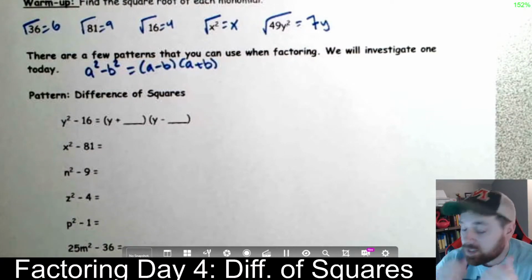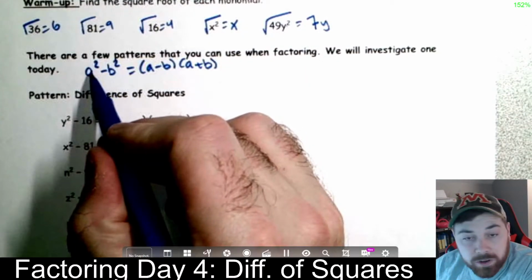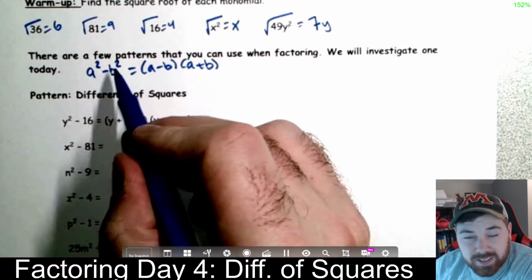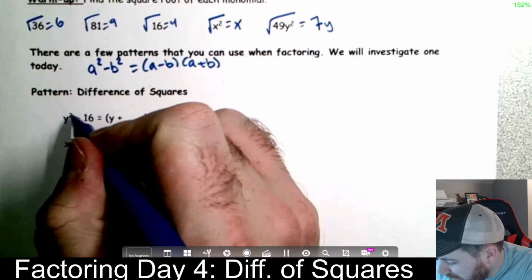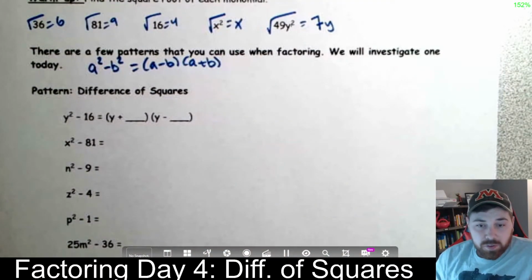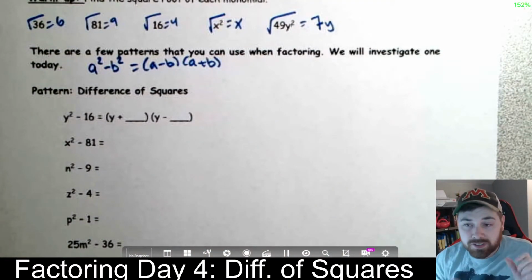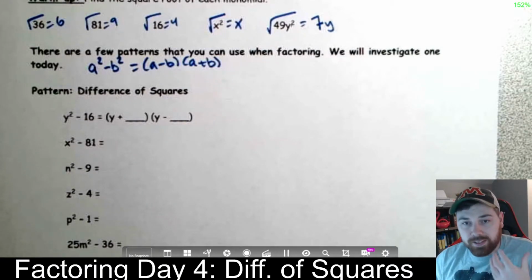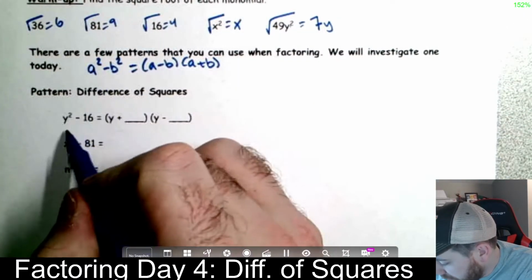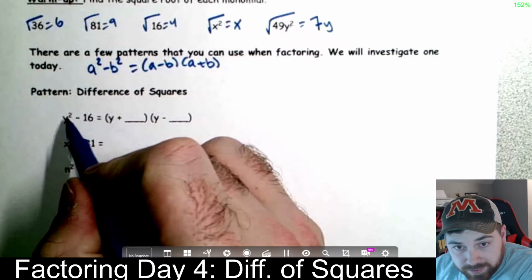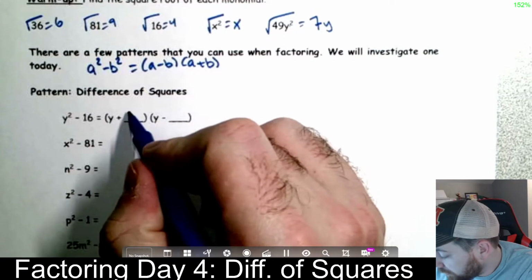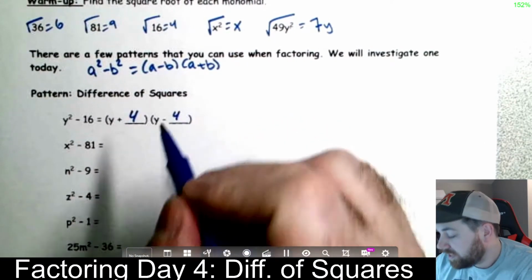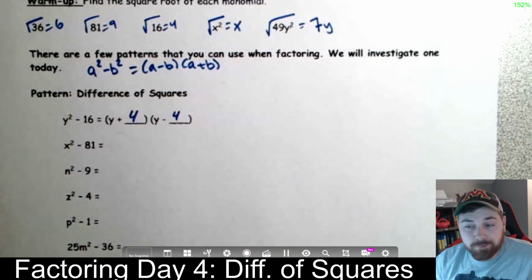In general, that's all you need. So the reason we did square roots is that you're going to need to find the square root of this to find the A and the square root of this to find the B. So let's do a few of these. Y squared minus 16. Ask yourself the question, is it in the form of something squared minus something squared? Yes. So the first one is y. The second one, the square root of 16, that's 4. So you can put 4 here and 4 here. So it's just going to be y plus 4, y minus 4.